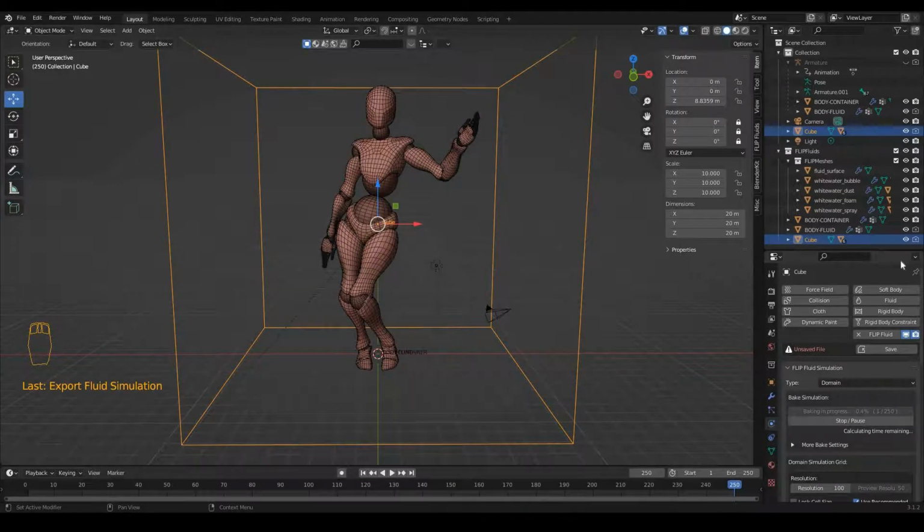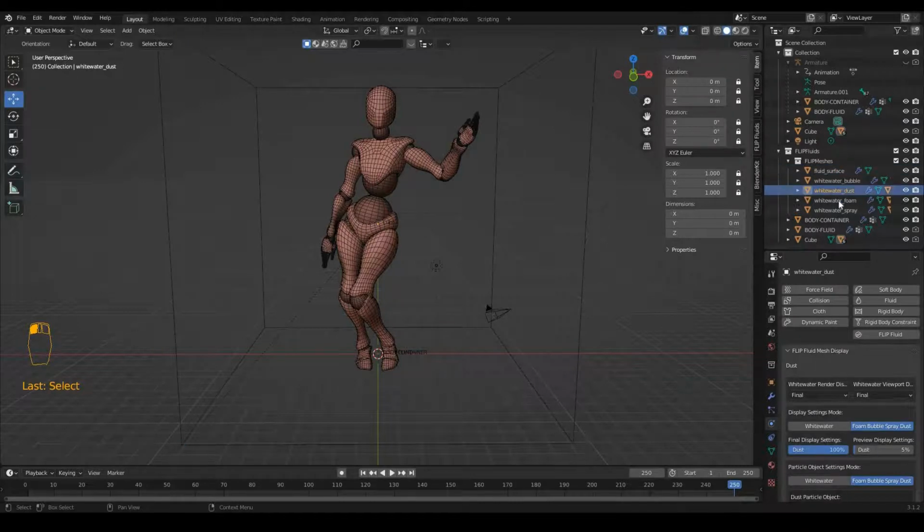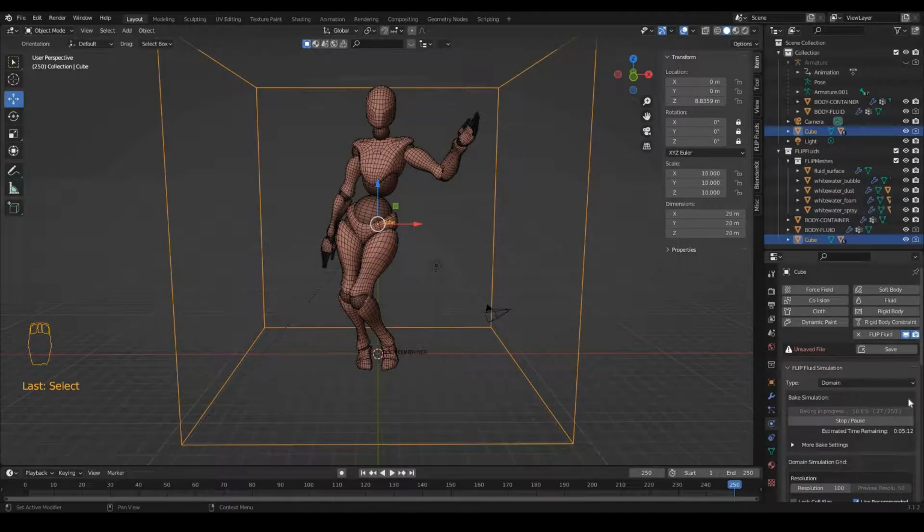And now you can see it's baking. Let me bake around 30 frames. And here you can see it's generating the fluid surface and bubble particles, dust particles, foam particles, and spray particles. I will stop the baking at frame 30,